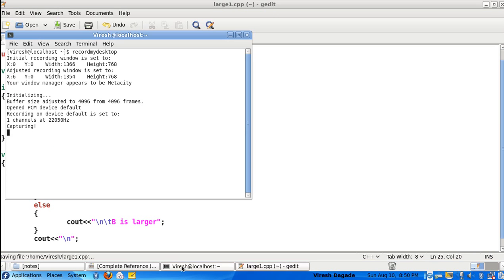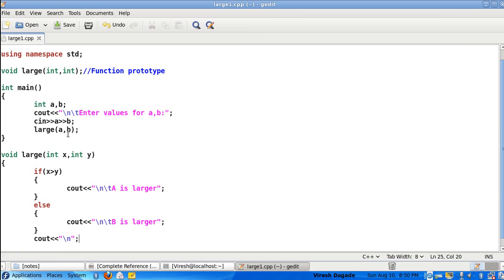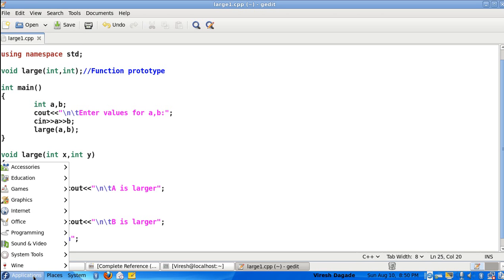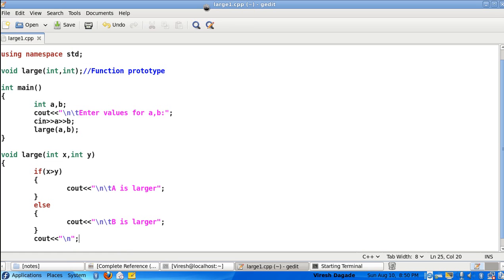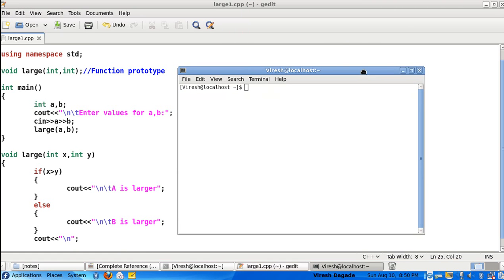Going to the compiler, go to applications, system tools, then the terminal. Over here just say g++ large1.cpp.